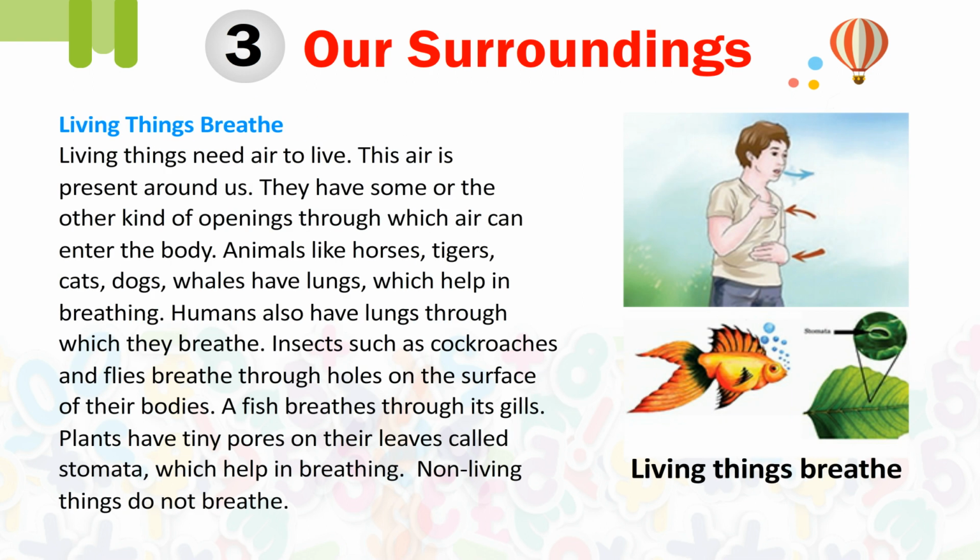Living things breathe. Living things need air to live. This air is present around us. They have some kind of opening through which air can enter the body. Animals like horses, tigers, cats, dogs, whales have lungs, which help in breathing. Humans also have lungs through which they breathe. Insects such as cockroaches and flies breathe through holes on the surface of their bodies. A fish breathes through its gills. Plants have tiny pores on their leaves called stomata, which help them in breathing. Non-living things do not breathe.